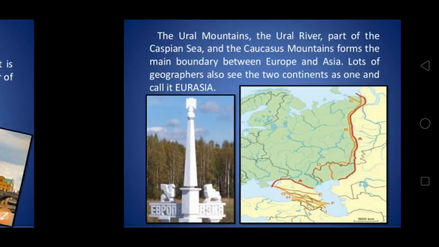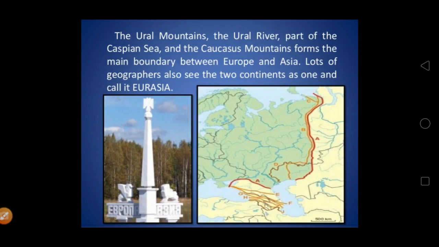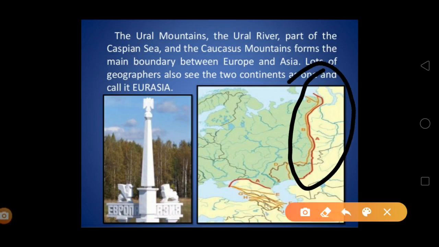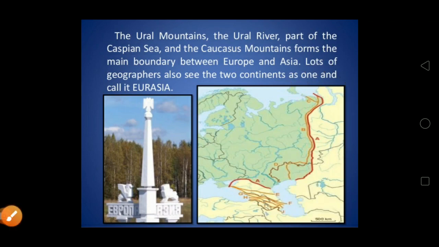The Ural Mountains, the Ural River, part of the Caspian Sea, and the Caucasus Mountains form the main boundary between Europe and Asia. As you can see, once again I'll show you, this red line is the main difference. It divides the border of Europe and Asia. This side is Europe, and this one is Asia.